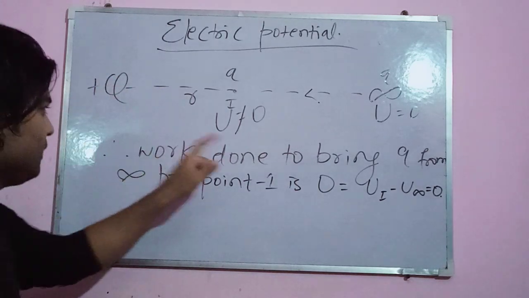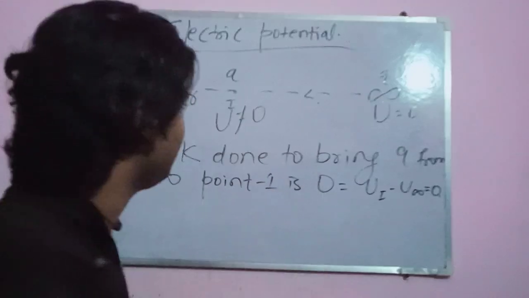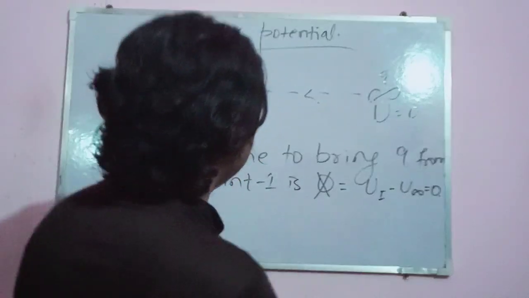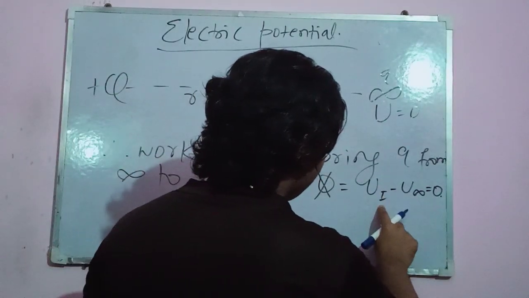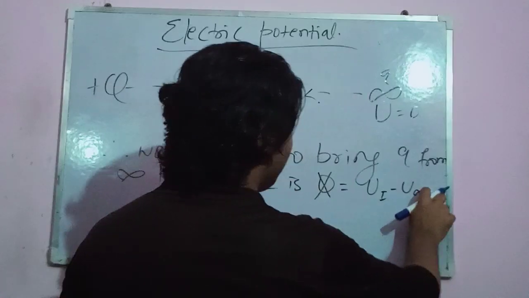Thus the work done to bring q from infinity to point 1 is not 0 this time; it is equal to U first minus U infinity, which is perfectly not 0 here, and I'll have to find that.